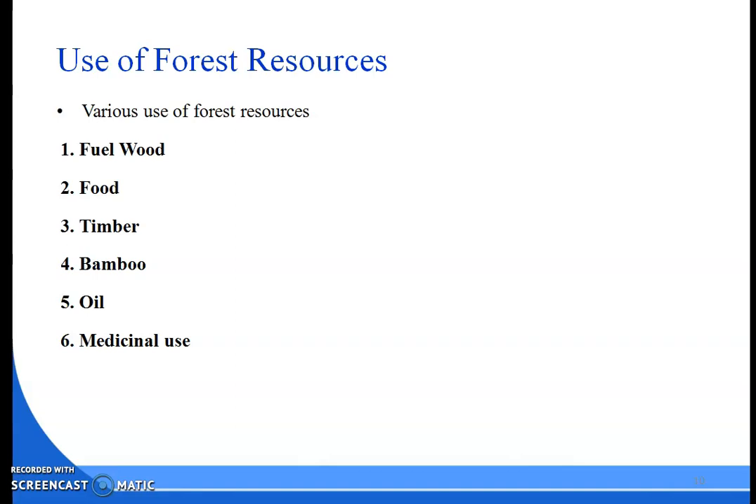Okay, also in buildings for partitions. Previously, people were using walls to divide rooms, but nowadays people are preferring plywood, and we are directly getting the plywood from the forest only. Okay, so this is also an important use of forest resources.